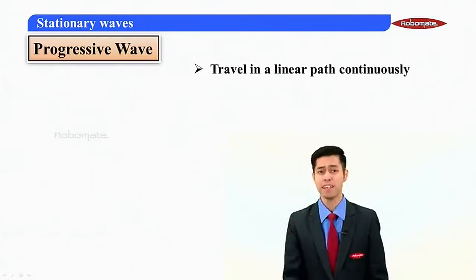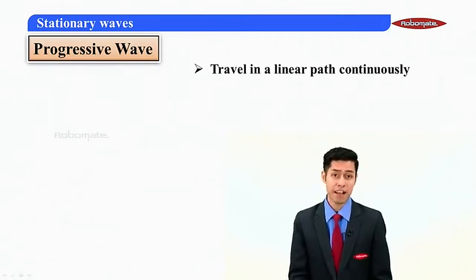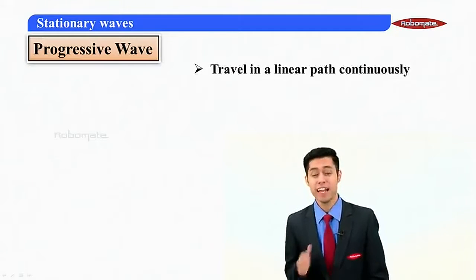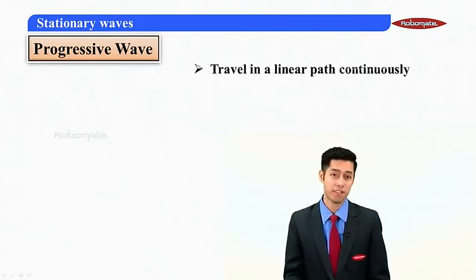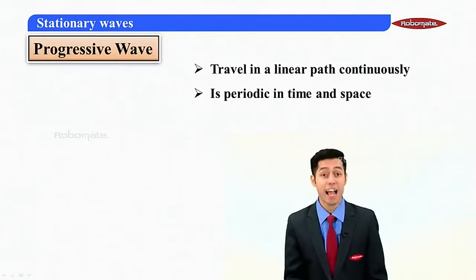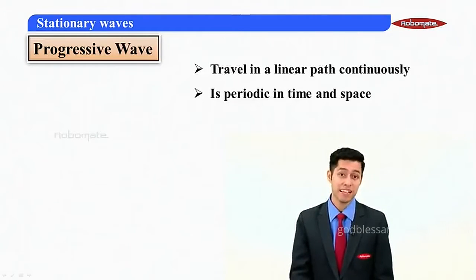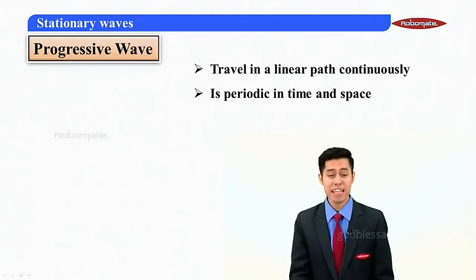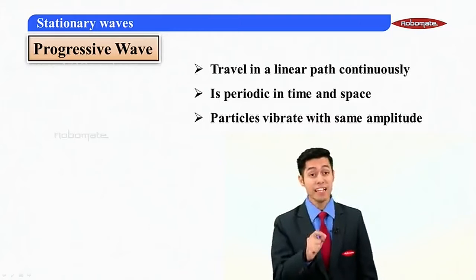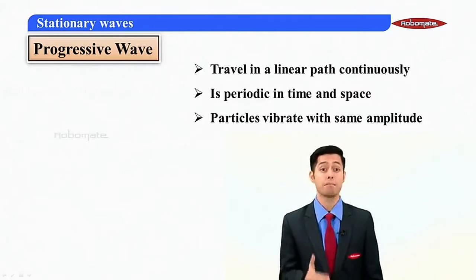Number one, it travels in a linear path, and that too continuously. As the name is progressive, it is a continuous traveling of this wave. Second, it is periodic in time and space. That means it repeats itself in equal intervals of time and space. Third, the particles vibrate with the same amplitude.